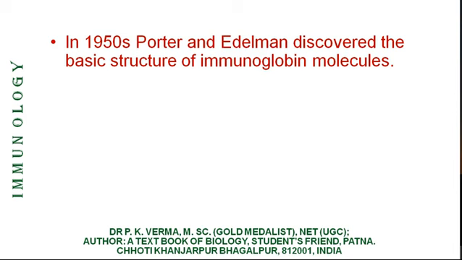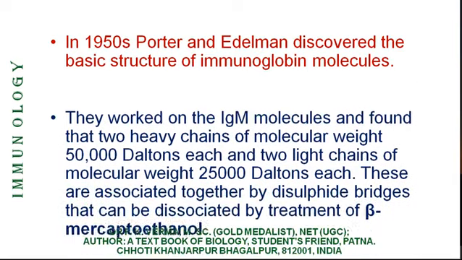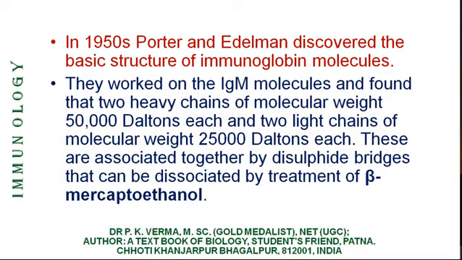Light chain and the heavy chain. They worked on immunoglobulin M, IgM molecules, and found that two heavy chains of molecular weight 50,000 Dalton each and two light chains of molecular weight 25,000 Dalton each were present in IgM.